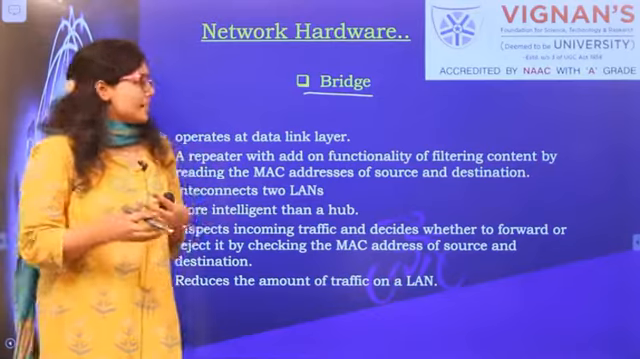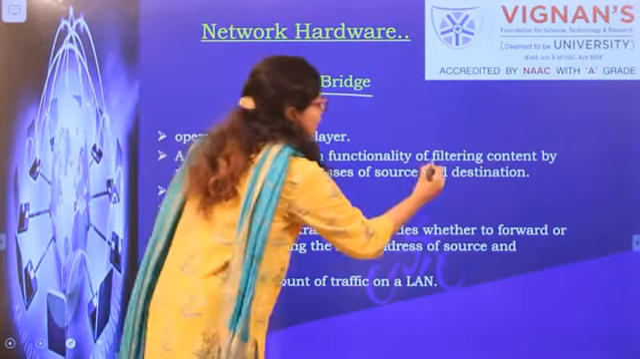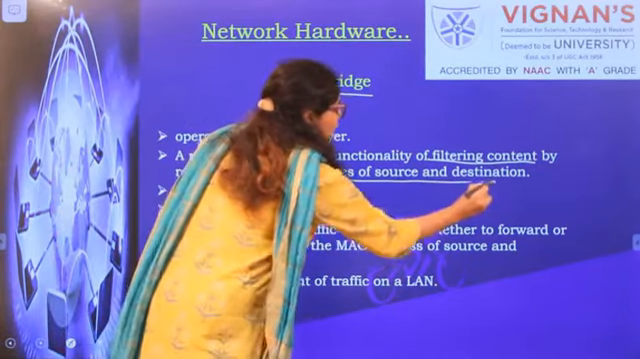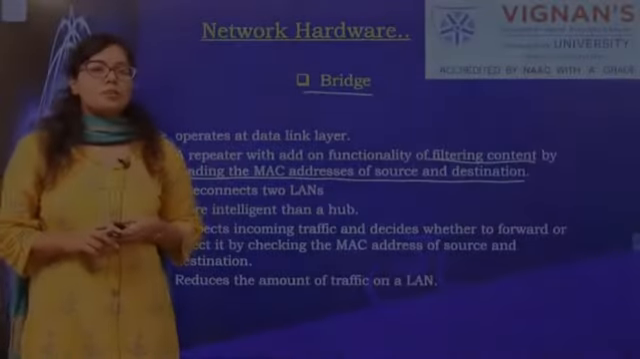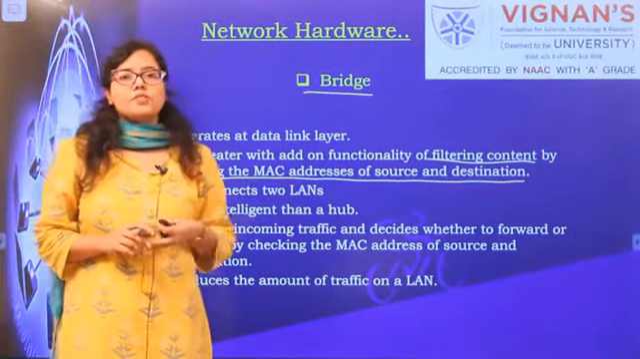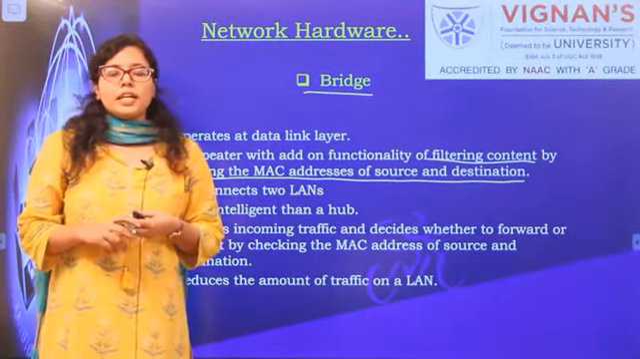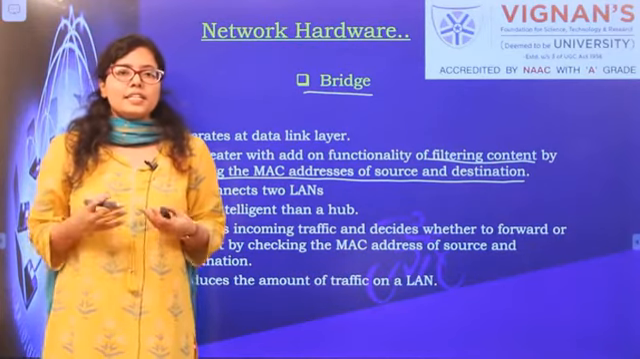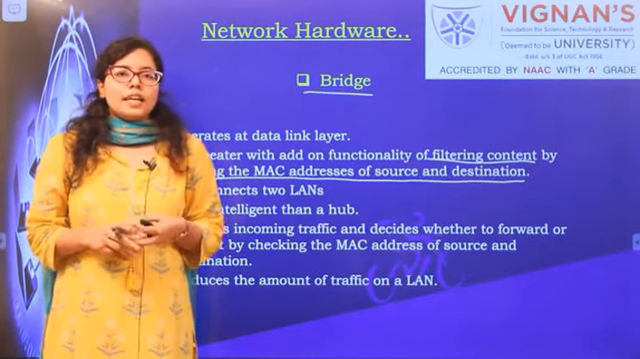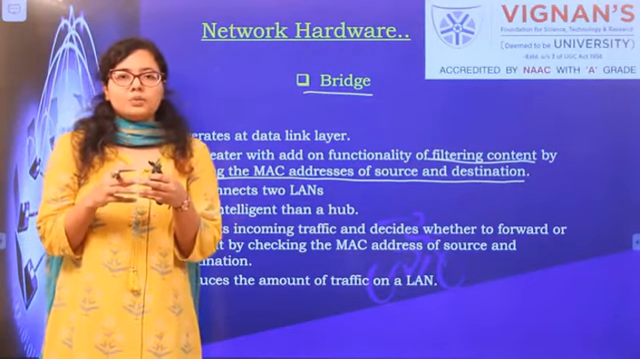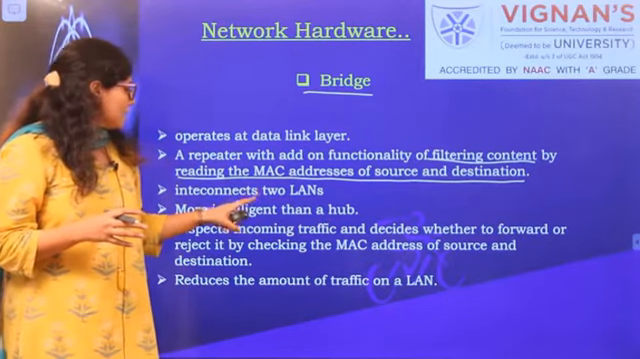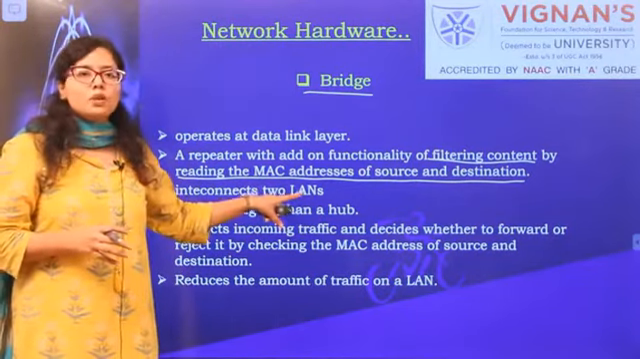Its function is filtering content by reading the MAC addresses of source and destination. So in a way, it is more intelligent than a hub and it is an improvement over a hub. It will bifurcate the LAN network into two segments and connect these two LAN segments. So basically here two LANs means two LAN segments.